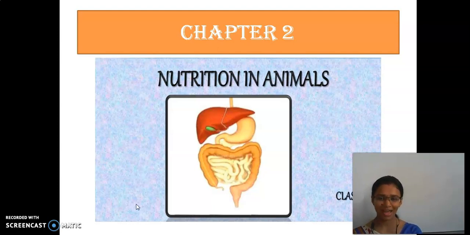In nutrition in plants, we have seen that plants prepare their food by the process of photosynthesis. Then animals depend on plants. Based on their mode of taking food, the types of food they take in, how many categories are they classified into?